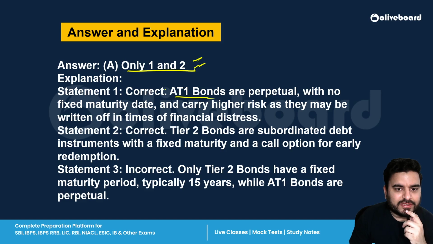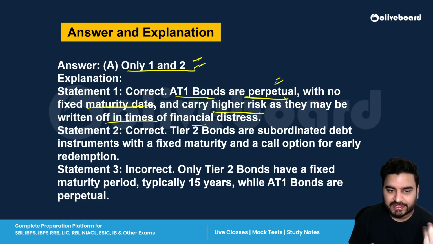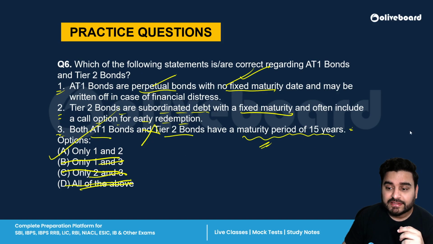So AT1 bonds are perpetual bonds with no fixed maturity date, and they carry higher risk as they may be written off in times of financial distress. The bank can immediately write them off since they don't have any maturity date. But Tier 2 bonds have a fixed maturity. They are less risky than AT1. There are certain differences also.